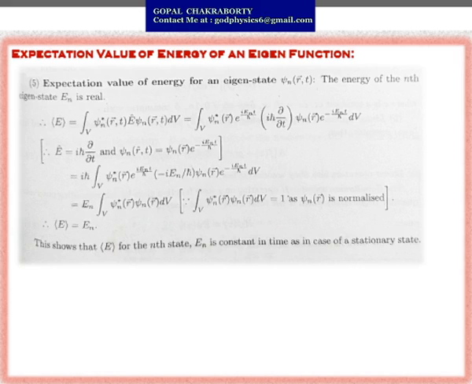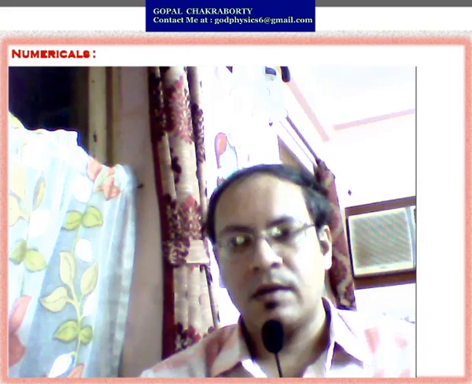So from there it can easily be proved that the expectation value of energy will equal the eigenvalue En.